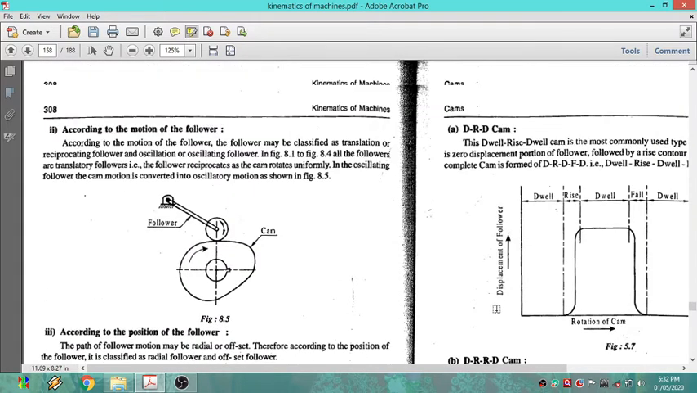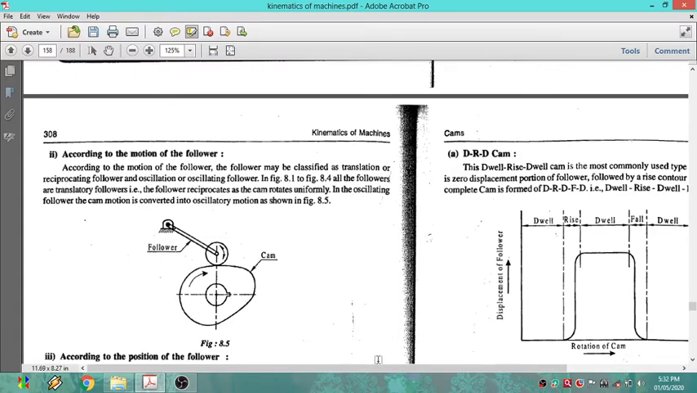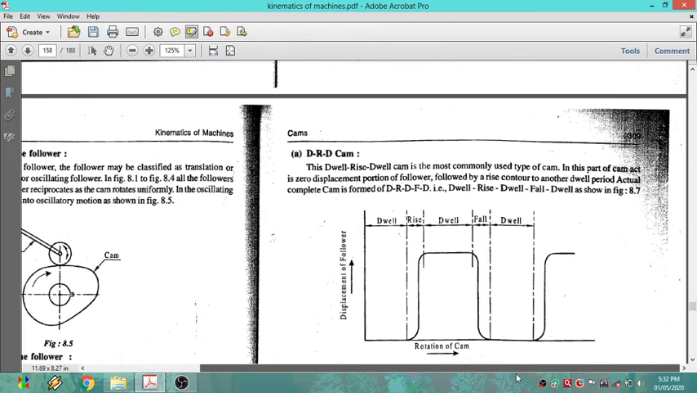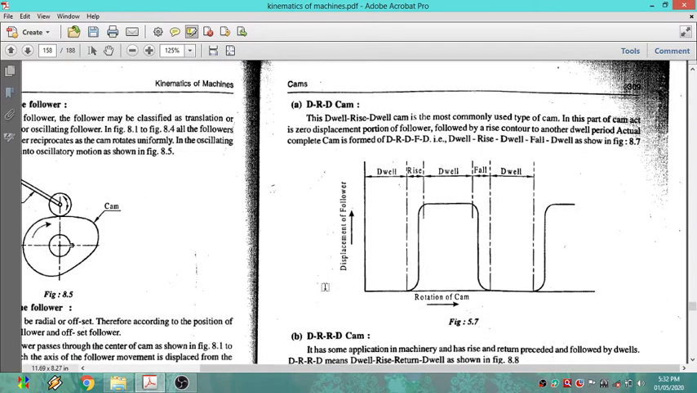So let us see now how we can classify that. Already I have told that. Now we will consider the displacement of the follower versus the rotation of the cam, because a cam has a follower linkage, right? If you take the horizontal axis as the cam rotation and the vertical axis as the displacement of the follower, start with the origin here. Now what is it? It is a dwell.